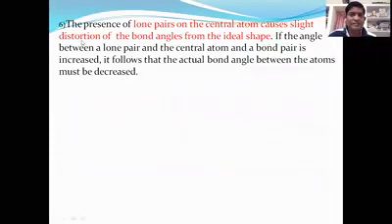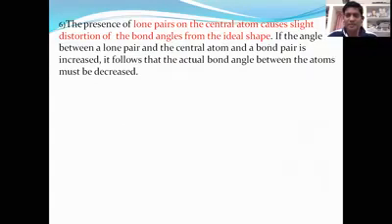Now see the sixth point I'm saying: the lone pair of the central atom causes slight distortion. The word distortion indicates a change in the molecular structure, right? The slight distortion of the bond angle means there might be a decrease in the bond angle. There is no increase in the bond angle. You see this decrease in the bond angle, and there might be a change in the ideal shape.